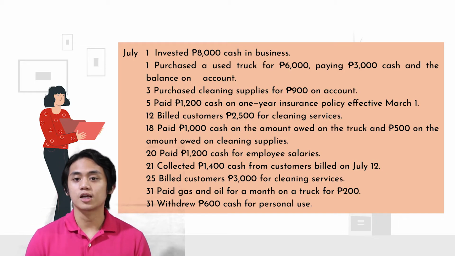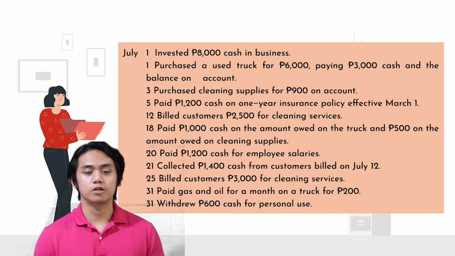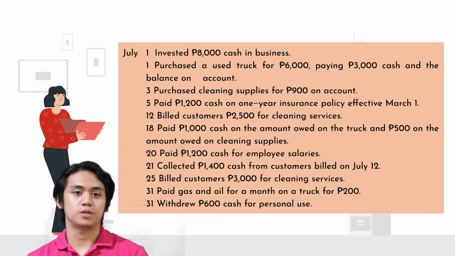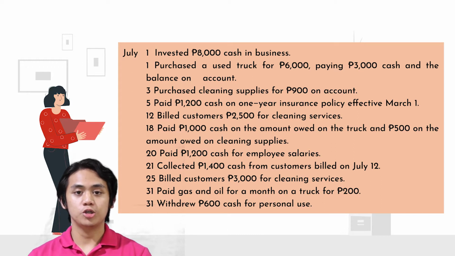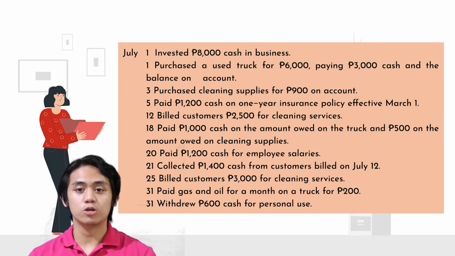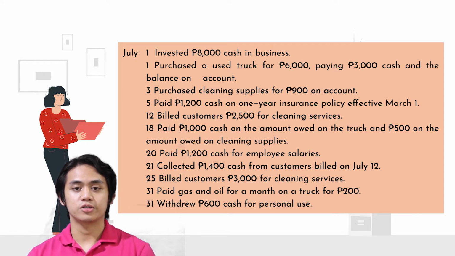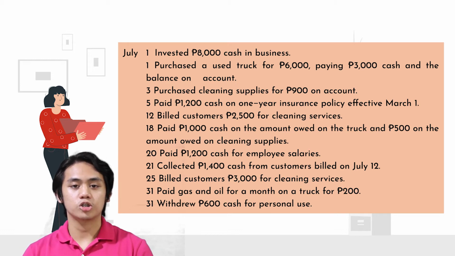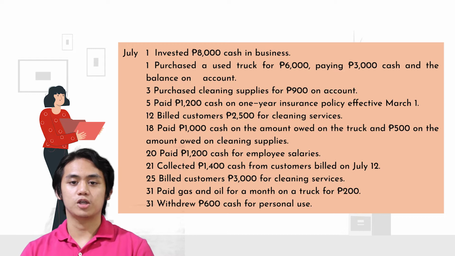These are the following transactions that were completed during July that must be journalized. July 1, she invested 8,000 pesos cash in business. Also on July 1, she purchased a used truck for 6,000 pesos, paying 3,000 cash and the balance on account. So the other 3,000 is on account. On July 3, purchased cleaning supplies for 900 pesos on account. July 5, paid 1,200 pesos cash on a 1-year insurance policy effective March 1st. On July 12, she billed customers 2,500 pesos for cleaning services.